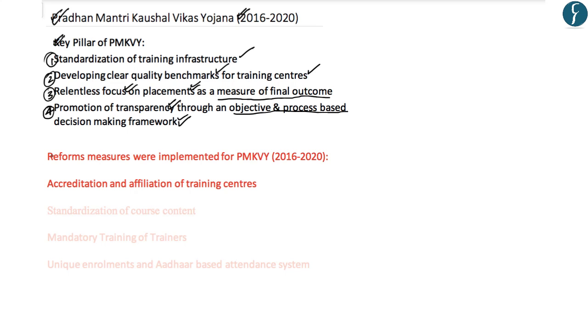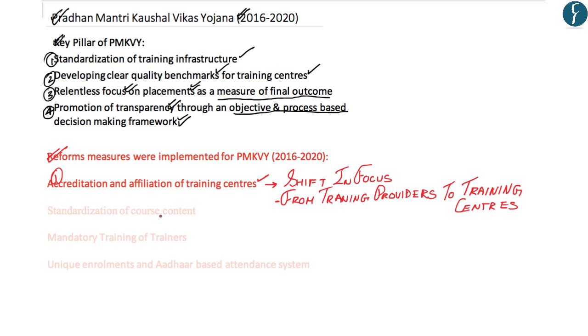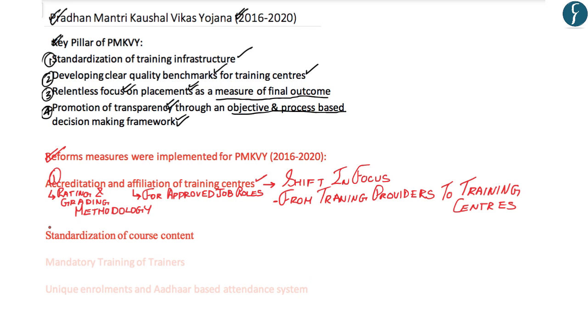Now, the Pradhan Mantri Kaushal Vikas Yojana framework of 2016-2020 has suggested several reforms, wherein the first reform measure is accreditation and affiliation of training centers, wherein there will be a shift in focus from training providers to training centers, and wherein affiliation would be given for approved job roles to training centers. And for accreditation, there is a rating and grading methodology. Now, the second reform measure is standardization of course content, wherein a model content curriculum would be formed and standardized books and kits would be given.